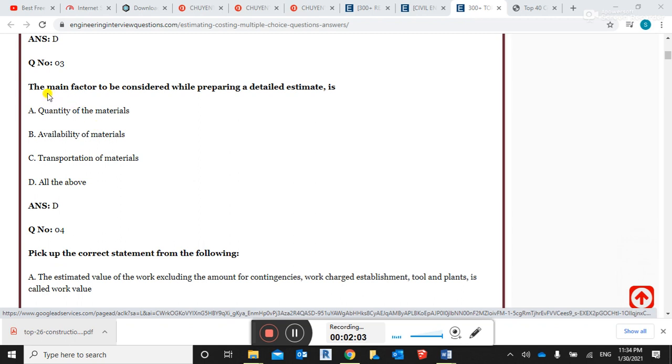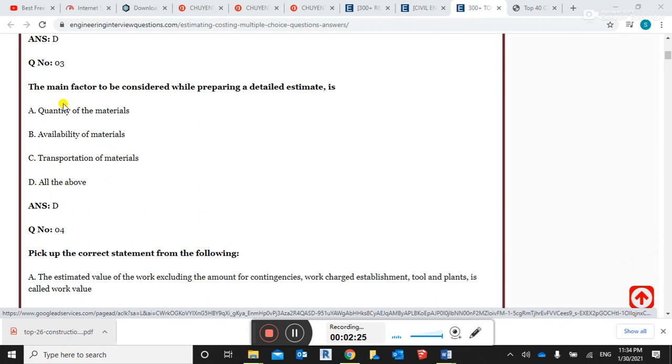Third question, the main factors to be considered while preparing a detailed estimation are quantity of materials, availability of materials, transportation of material. This is also a very logical, very simple question.